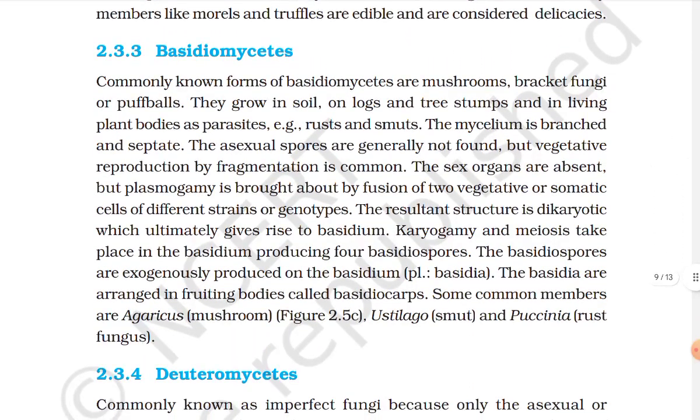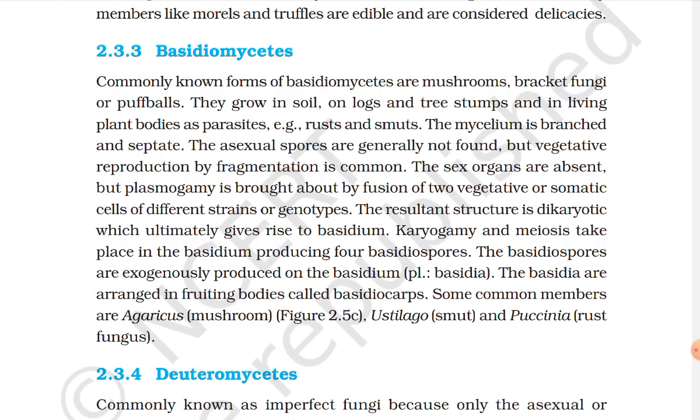Basidiomycetes. Commonly known forms of Basidiomycetes are mushrooms, bracket fungi, or puffballs. They grow in soil, on logs and tree stumps, and in living plant bodies as parasites. Rust and smut are examples of Basidiomycetes. The mycelium is branched and septate. Asexual spores are generally not found, but vegetative reproduction by fragmentation is common.